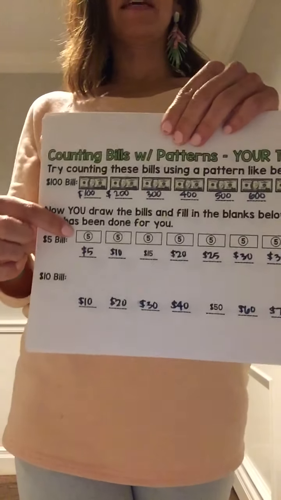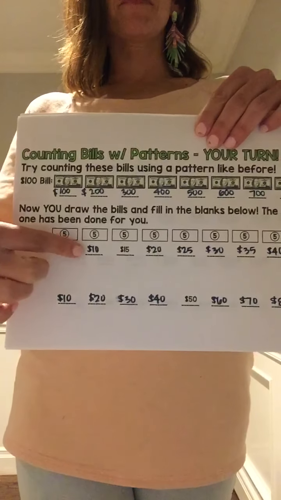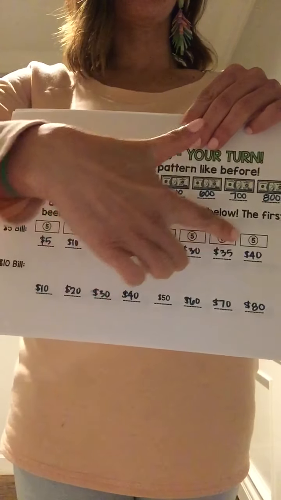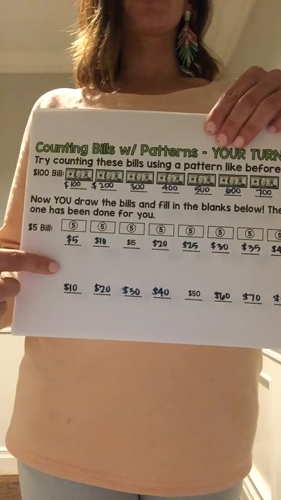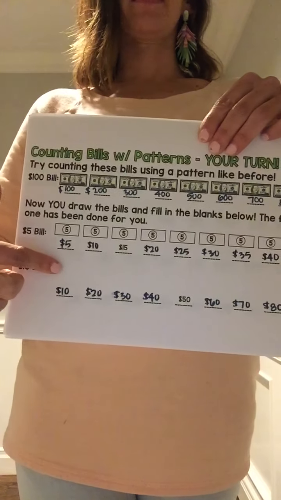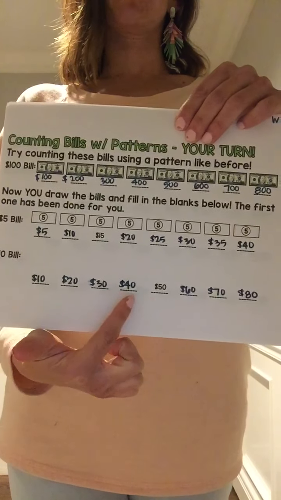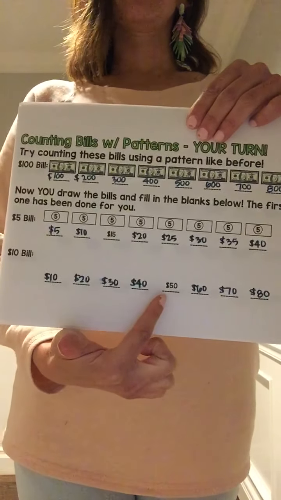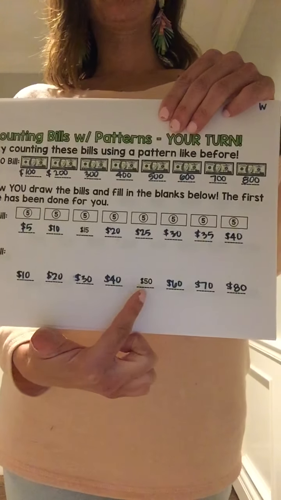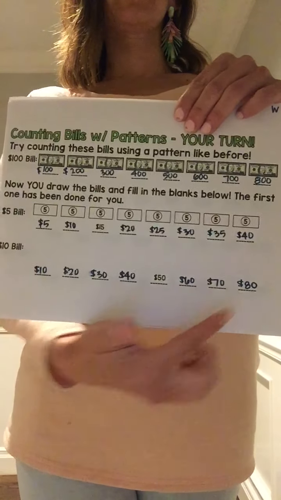So see, they drew a $5 bill, and then you needed to count 5, 10, 15, 20, 25, 30, 35, 40. And then down here, you need to draw a $10 bill, which I didn't do, but you can do that. And then count by tens. 10, 20, 30, 40. They have 50 there, and that helps you know if you're on the right way. I know that 50 is after 40, so I'm on the right track. 60, 70, 80.